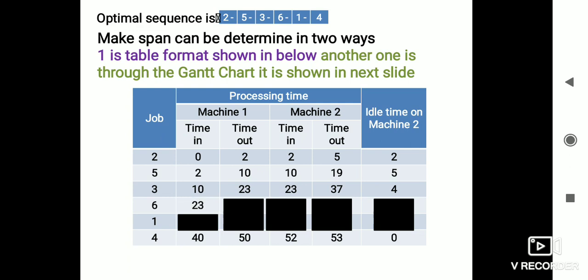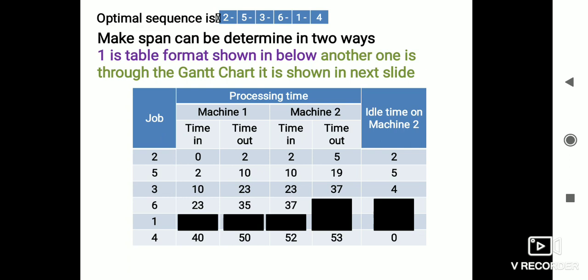And in the next sequence we have the sixth job that has to be taken, with the in time of 23. The processing time is 12 minutes, so 23 plus 12 is 35.